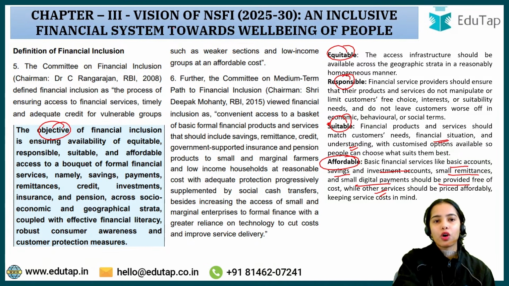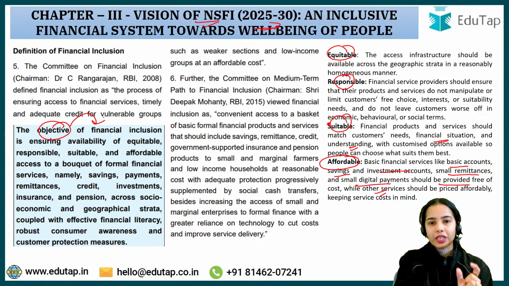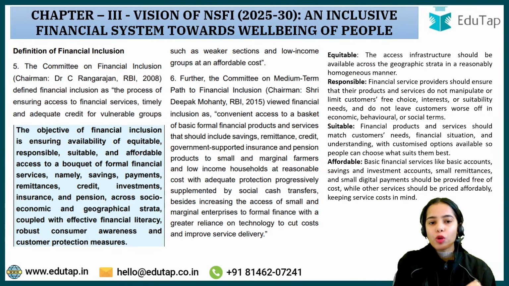So the objective of NSFI 2025-2030 is the objective of financial inclusion, ensuring availability of equitable, responsible, suitable, affordable access to a bouquet of formal financial services, across the socio-economic geographical strata, coupled with effective financial literacy, robust customer awareness and customer protection measures.